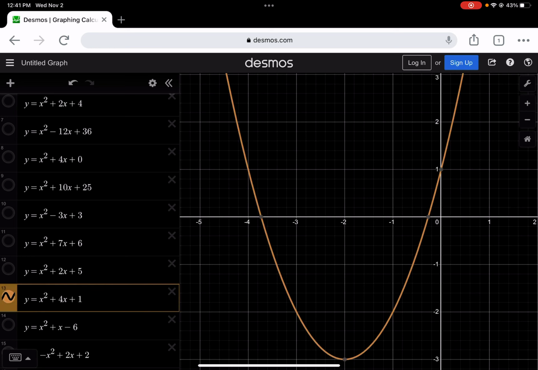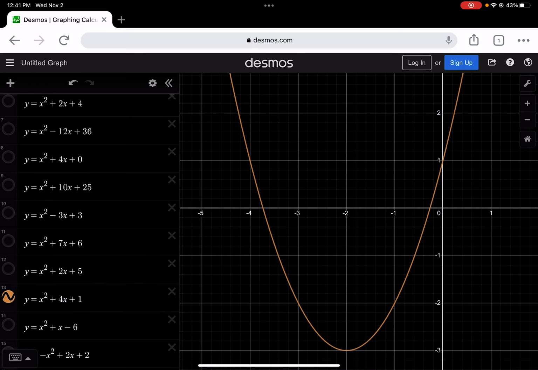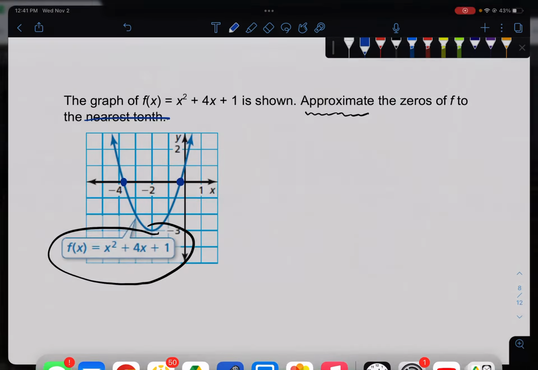When I click on those points, they're not pretty numbers. Negative 3.732 and negative 0.268. I'm okay with that. Use those numbers that it gives you. 3 decimals, write them down. And even though they're not pretty, they're good answers, all right?